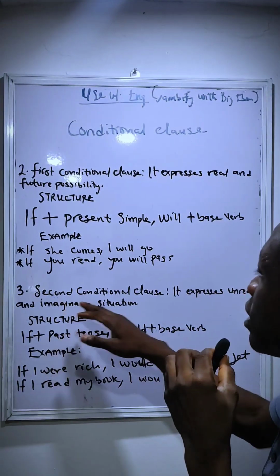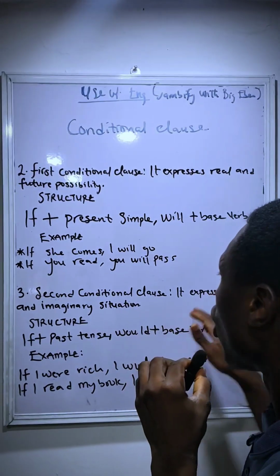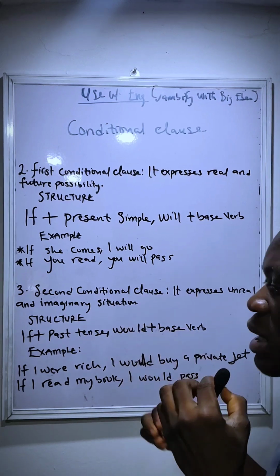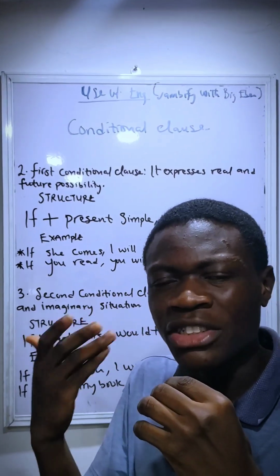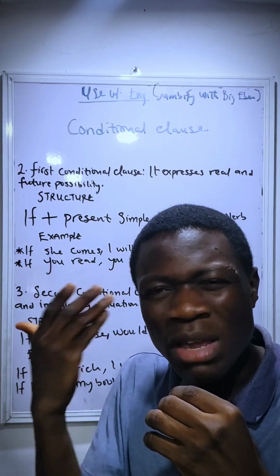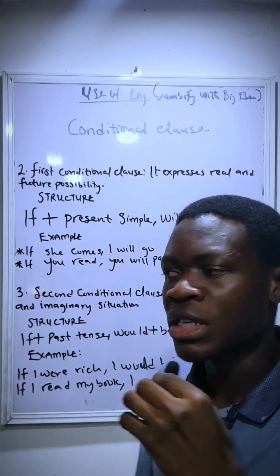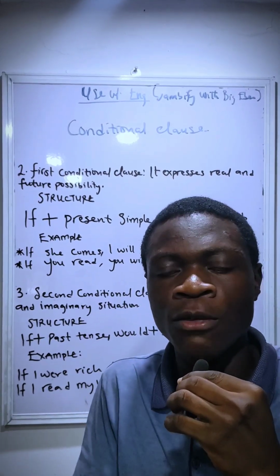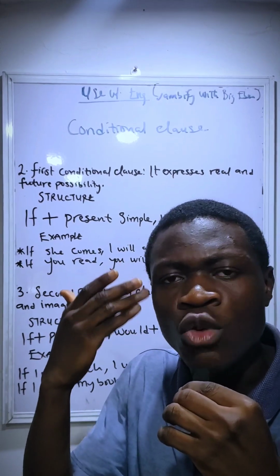Let's go to second conditional clause. Second conditional clause expresses unreal and imaginary situations. It is unreal and it talks about an imaginative situation. You are imagining. One thing you have to take note of when it comes to second conditional clause is that it always uses were instead of was. And it always talks about something that you are imagining.